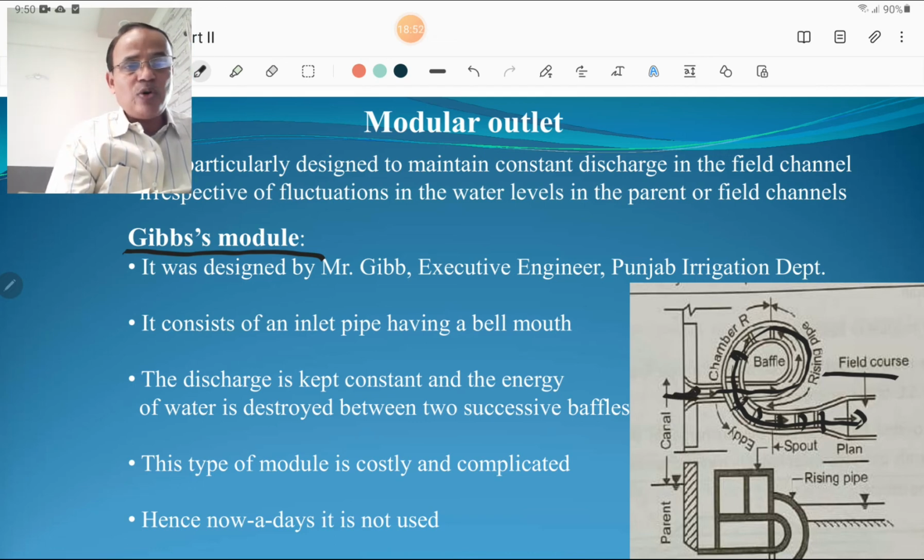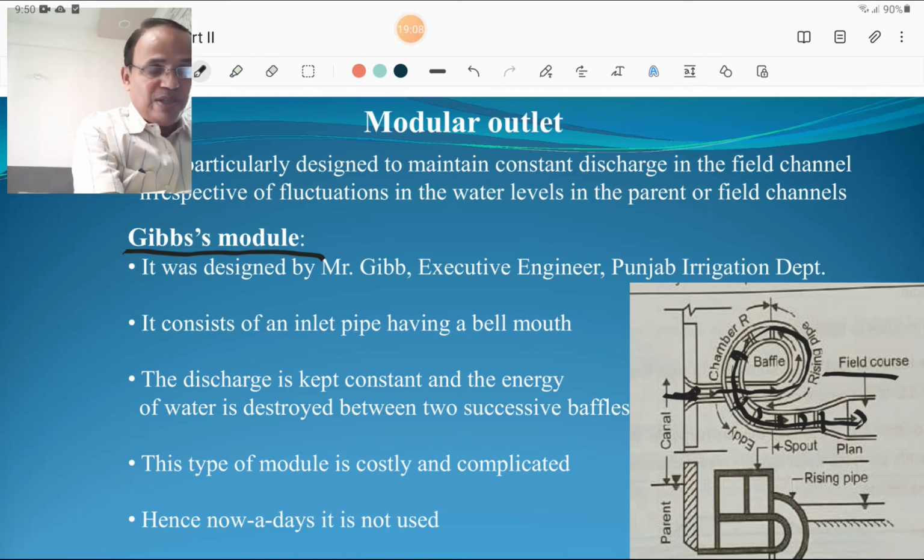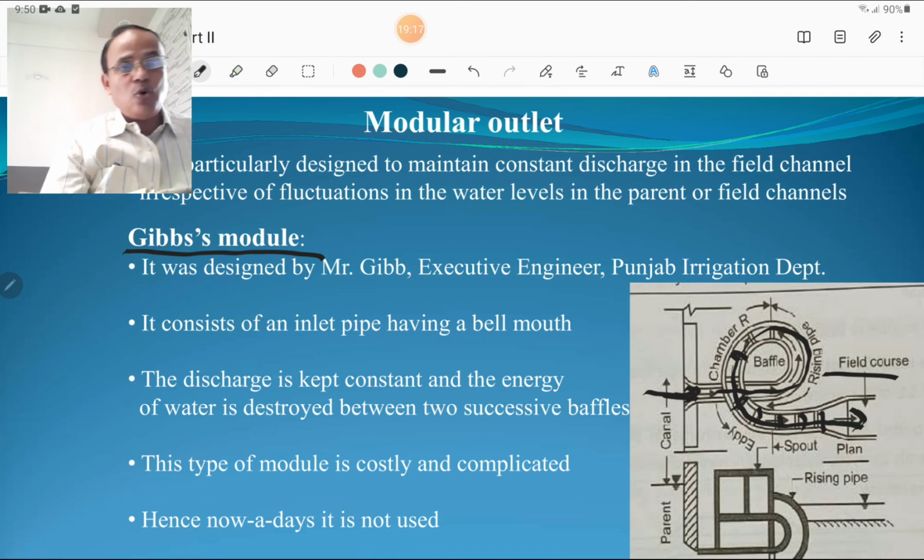This type of module is costly and complicated, and hence nowadays it is not used. Costly and complicated things become obsolete. But please look at this figure, the bell mouth entry and these baffles, as the water goes to the field course through this Gibbs module.